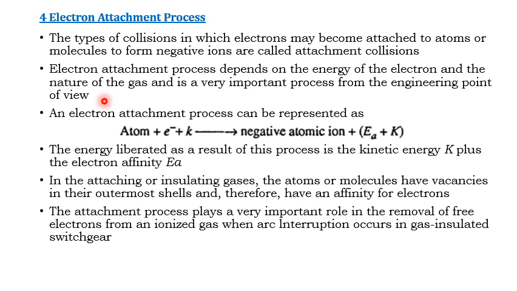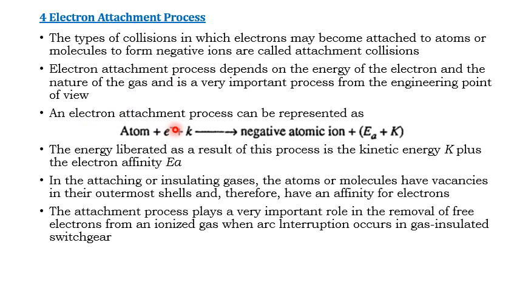If the energy of the electron is lower, the attachment process will take place easily. And it also depends on the nature of the gas. If the gas has a good property, then it is very easy for the electron attachment process to occur.